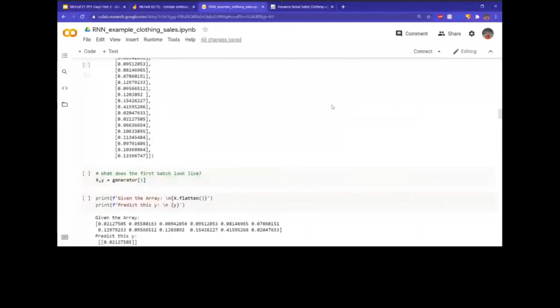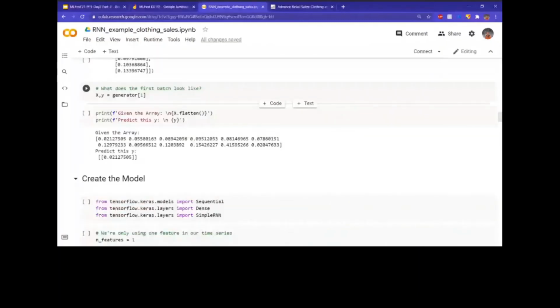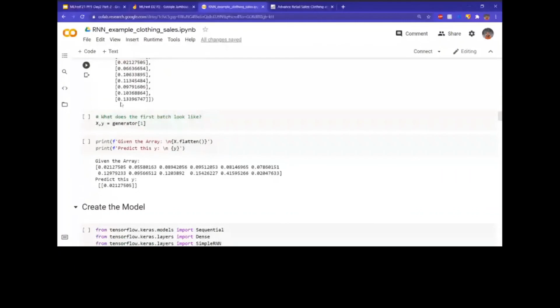So now let's check out what the generator actually did. Let's check out the second one. We can also check out the first one, but I can't make any changes to it right now as I'd have to run the entire thing again. The thing it returns is basically a tuple, and we can unpack it into two values. One of them contains the first training sequence, and the second one contains the prediction label.